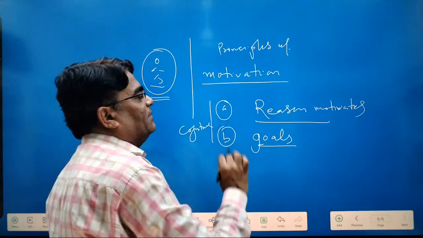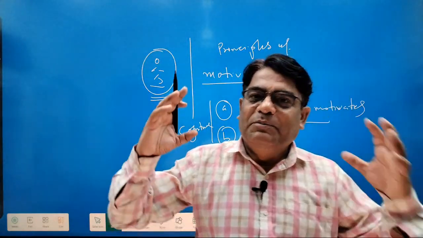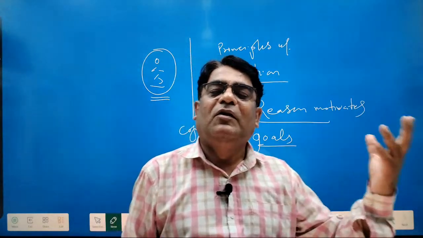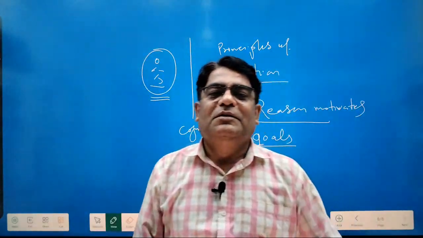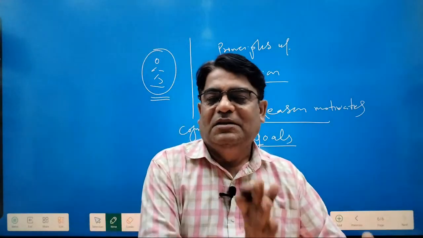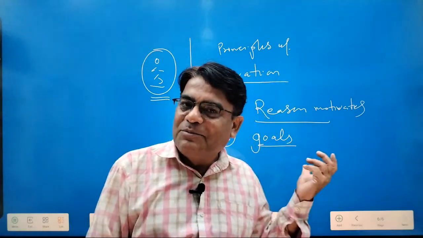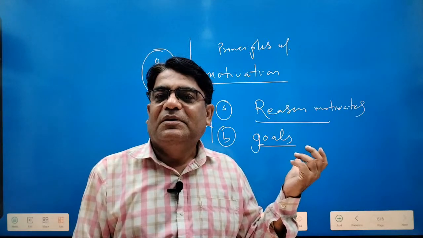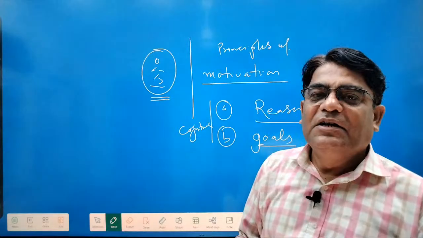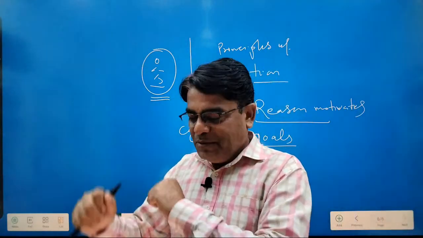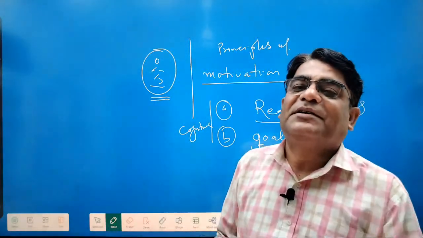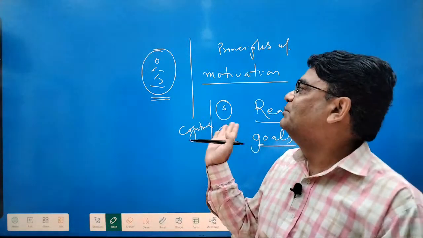Cognitive principle of motivation. Many people might be confused that, okay, I have heard about the Porter-Lawler model, Vroom model, this kind of model, that model. See, those process models do involve cognitive principles. See this thing. So a disadvantaged person is there. So if this person is to be motivated, what should be the principle for that?